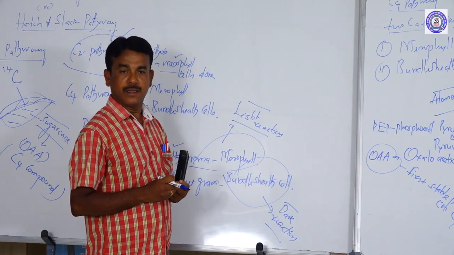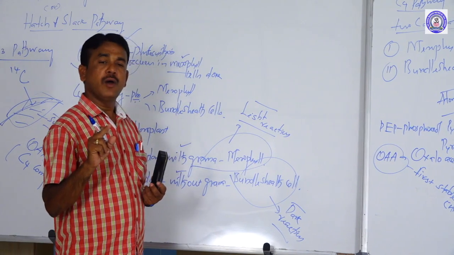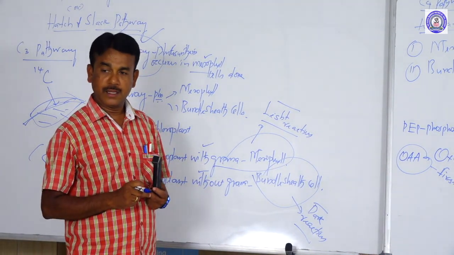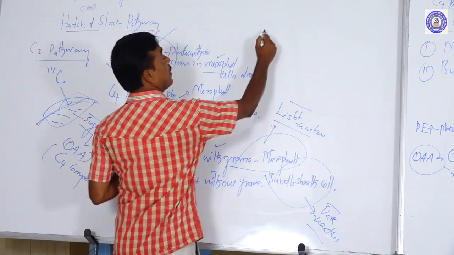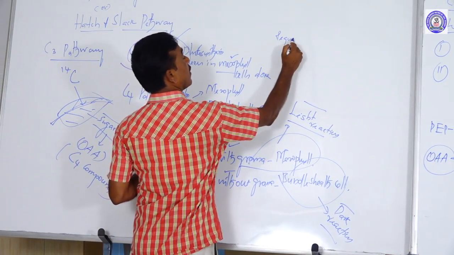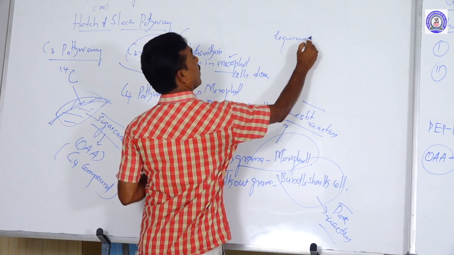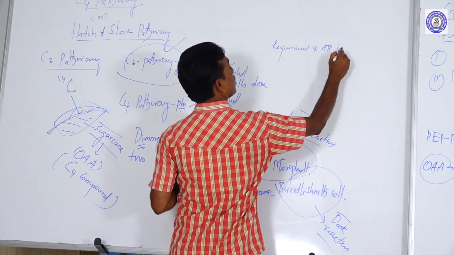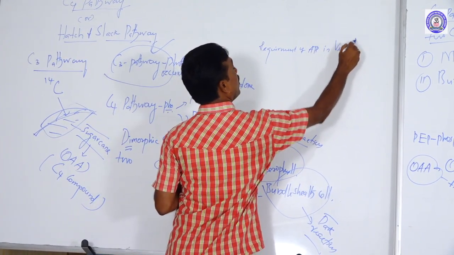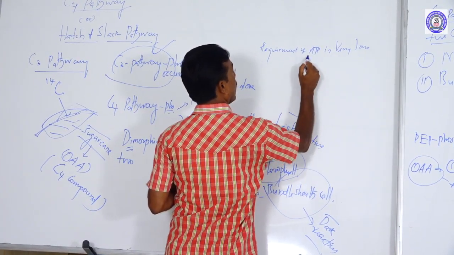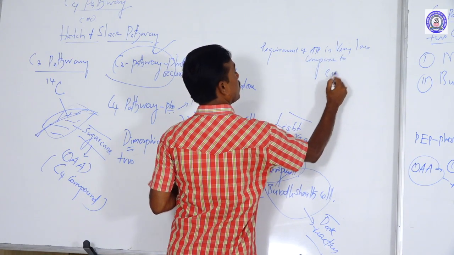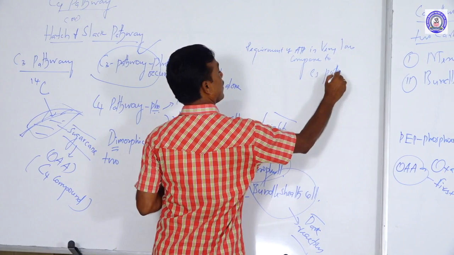To fix 1 molecule of carbon dioxide for photosynthesis, the requirement of ATP is very low compared to the C3 pathway.